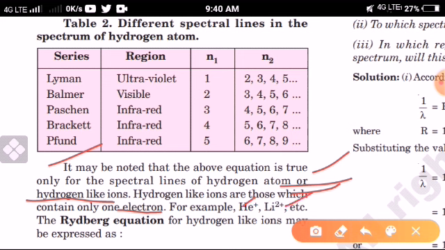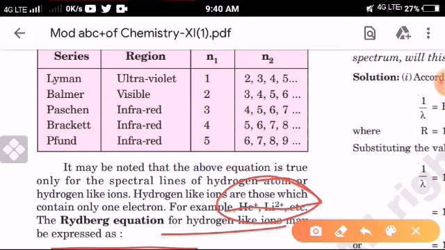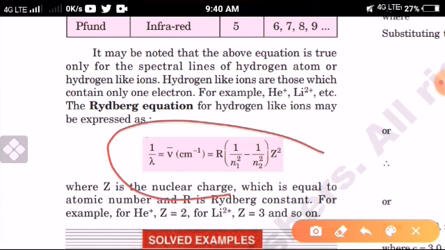The Rydberg equation for hydrogen-like ions may be expressed just like for hydrogen. We can express it as 1 by lambda equal to nu bar equal to R, where R is the Rydberg constant, times 1 by n1 square minus 1 by n2 square, into Z square.